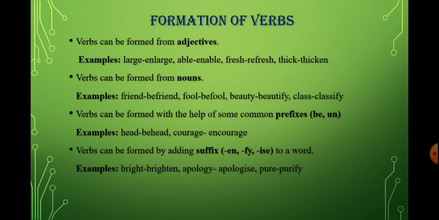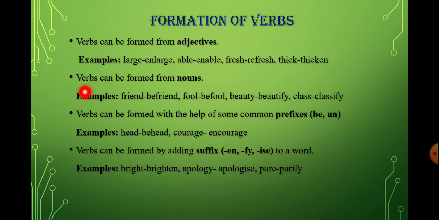Now here comes the formation of verbs, how verbs can be formed. Number 1, verbs can be formed from adjectives. What is an adjective? An adjective is a word which modifies a noun or pronoun. Like here you can see large, and it becomes enlarge. The verb becomes enlarge. Like able, and what do we get? Enable. So from this you can see a verb is formed from an adjective. Fresh, refresh; thick, thicken.